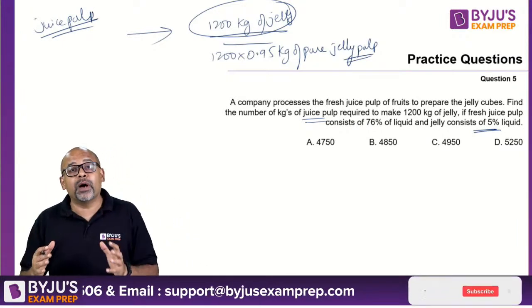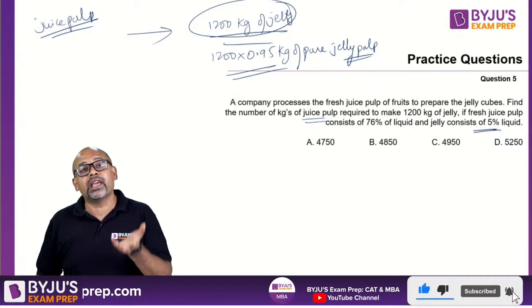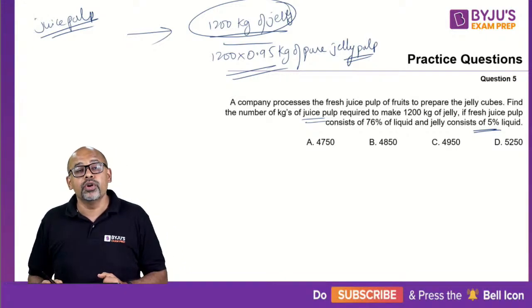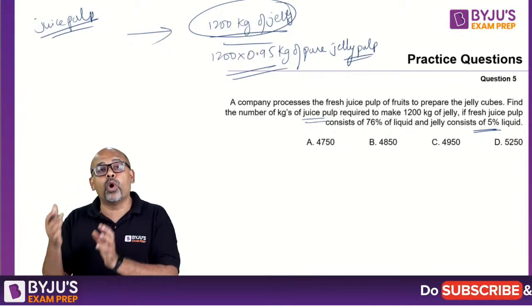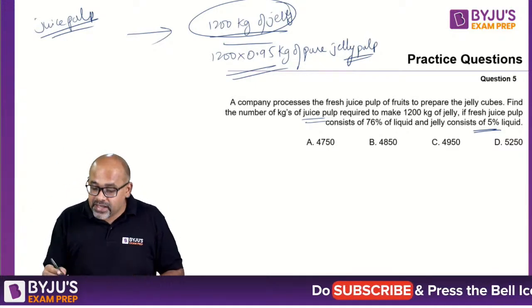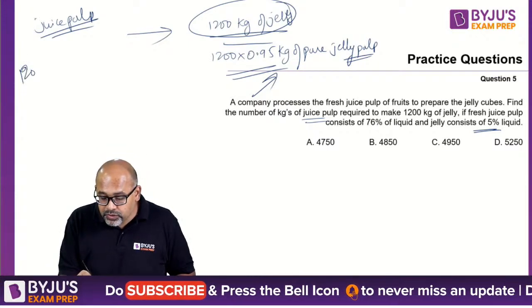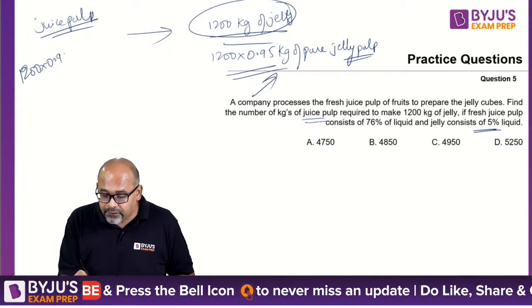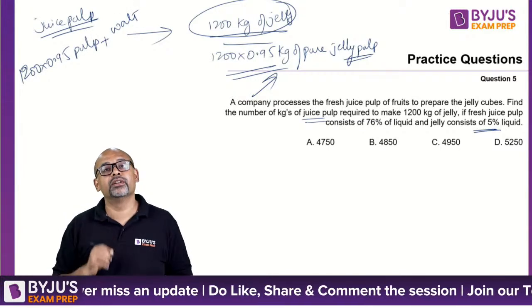So in juice pulp, if this quantity is not there, I cannot get that after drying also. So my juice pulp is a mixture of pulp plus water. How much pulp is there? That I will get to know. So what is this? This is 1200 into 0.95 pulp plus the remaining is water.